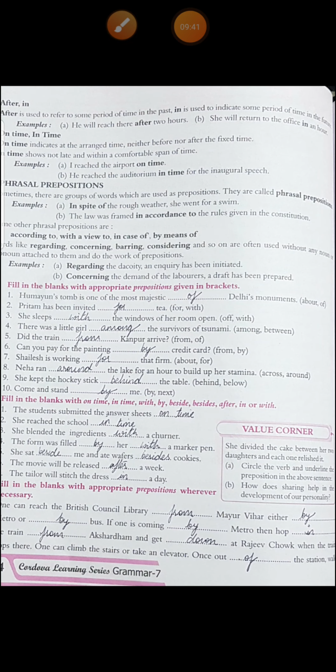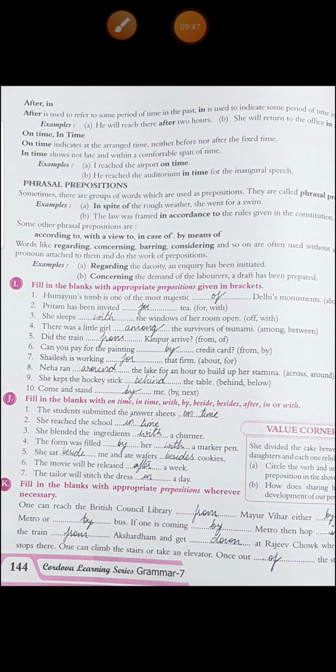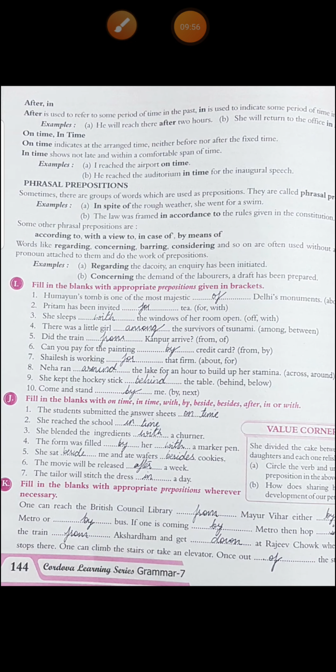Like within an hour, we know that it is a period of time in the future, within this hour she will return back to the office. Then on time, in time. On time indicates at the arranged time, neither before nor after the fixed time. In time shows not late and within a comfortable span of time. Don't get confused. See the example, you'll understand.